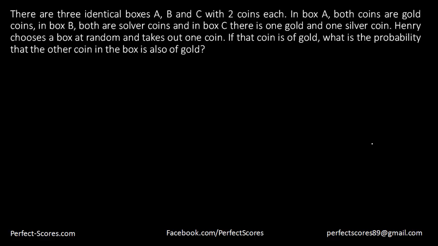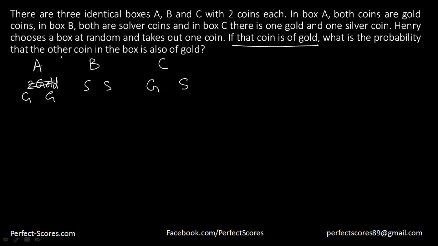There are 3 identical boxes A, B and C with 2 coins each. Box A contains 2 gold coins, GG, box B contains 2 silver coins, and box C contains 1 gold and 1 silver coin. Henry chooses a box at random and takes out 1 coin. If that coin is gold, what is the probability that the other coin in the box is also gold? Because there's just one box which has 2 gold coins, we have to find the probability that it was box A.